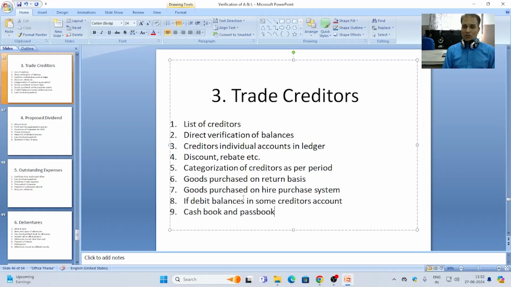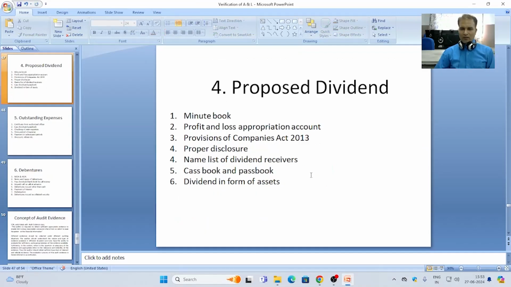After discussion, he may give a proper suggestion to close the account of these creditors or to close them in some other way.